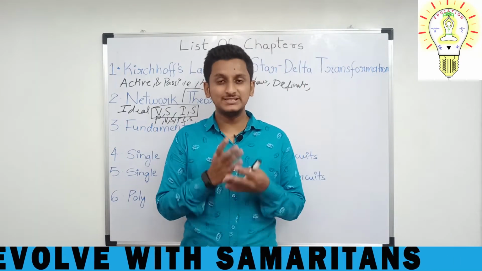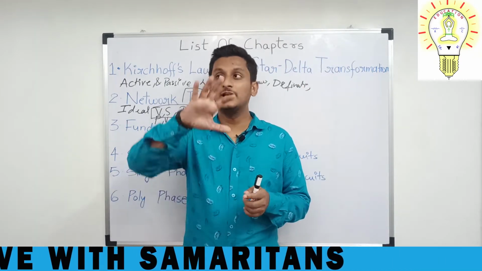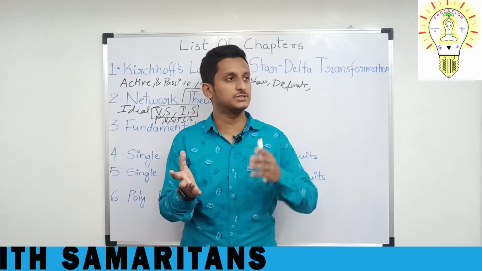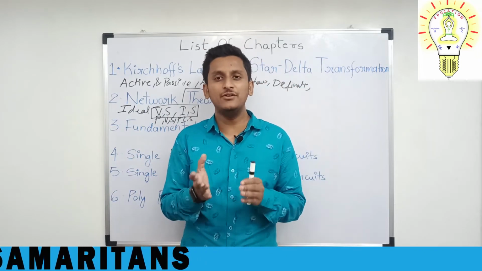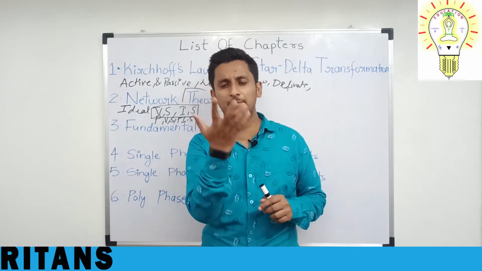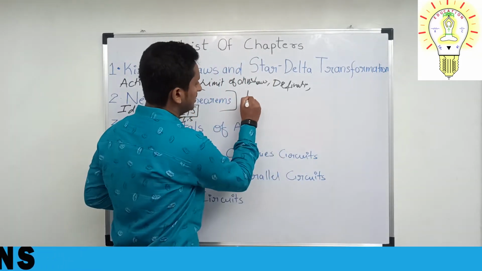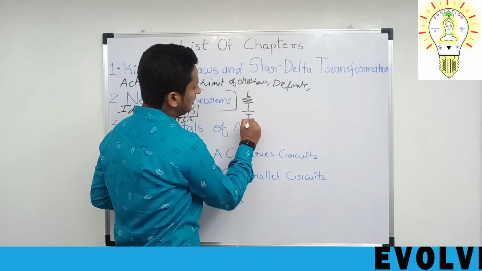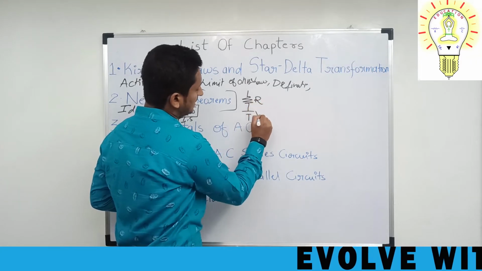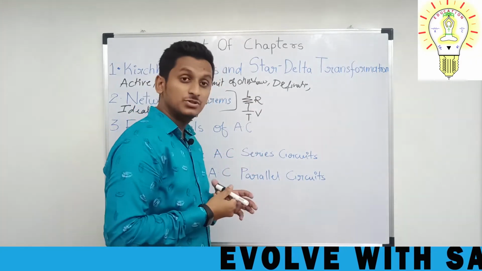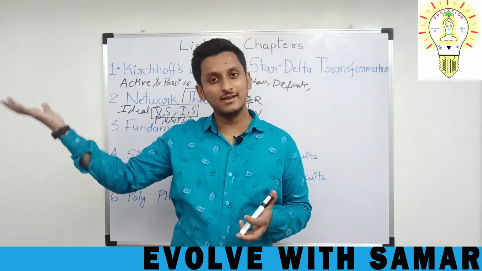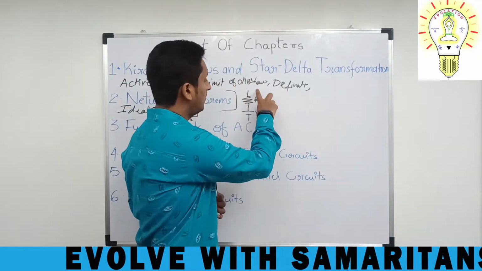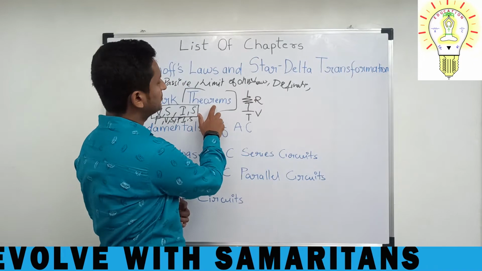By this, you can see how you can replace the entire n number of voltage sources and n number of resistors with a very small and simple representation. For example, like this, you will have a resistor and you will have a voltage source. So just imagine the entire thing, n number of things, in a small place. That is what these theorems will teach you.